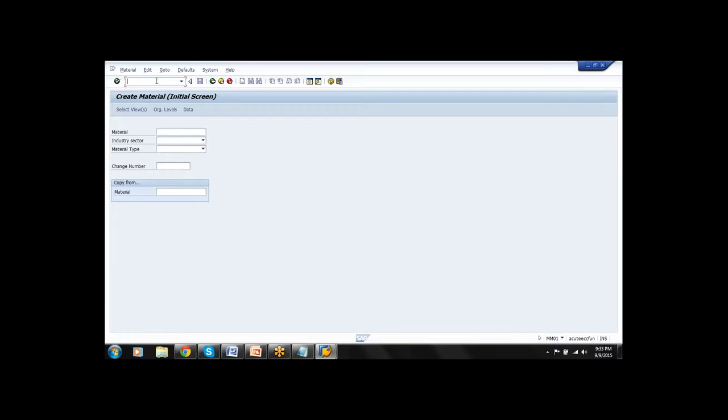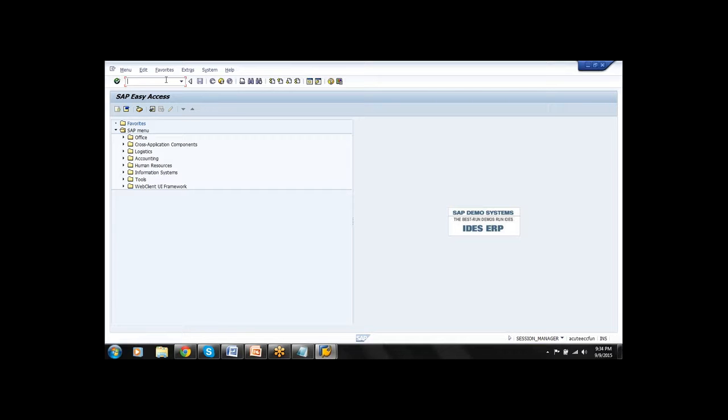Now here, above the material screen, if I enter a vendor transaction to create a vendor, XK01, and press enter, you are still in the material screen. Why? Because you are not in the front screen, that is the welcome screen of SAP. You are in some other transaction. What is the transaction? You are trying to create a material. So other than SAP Easy Access, we need to use /n or /o.